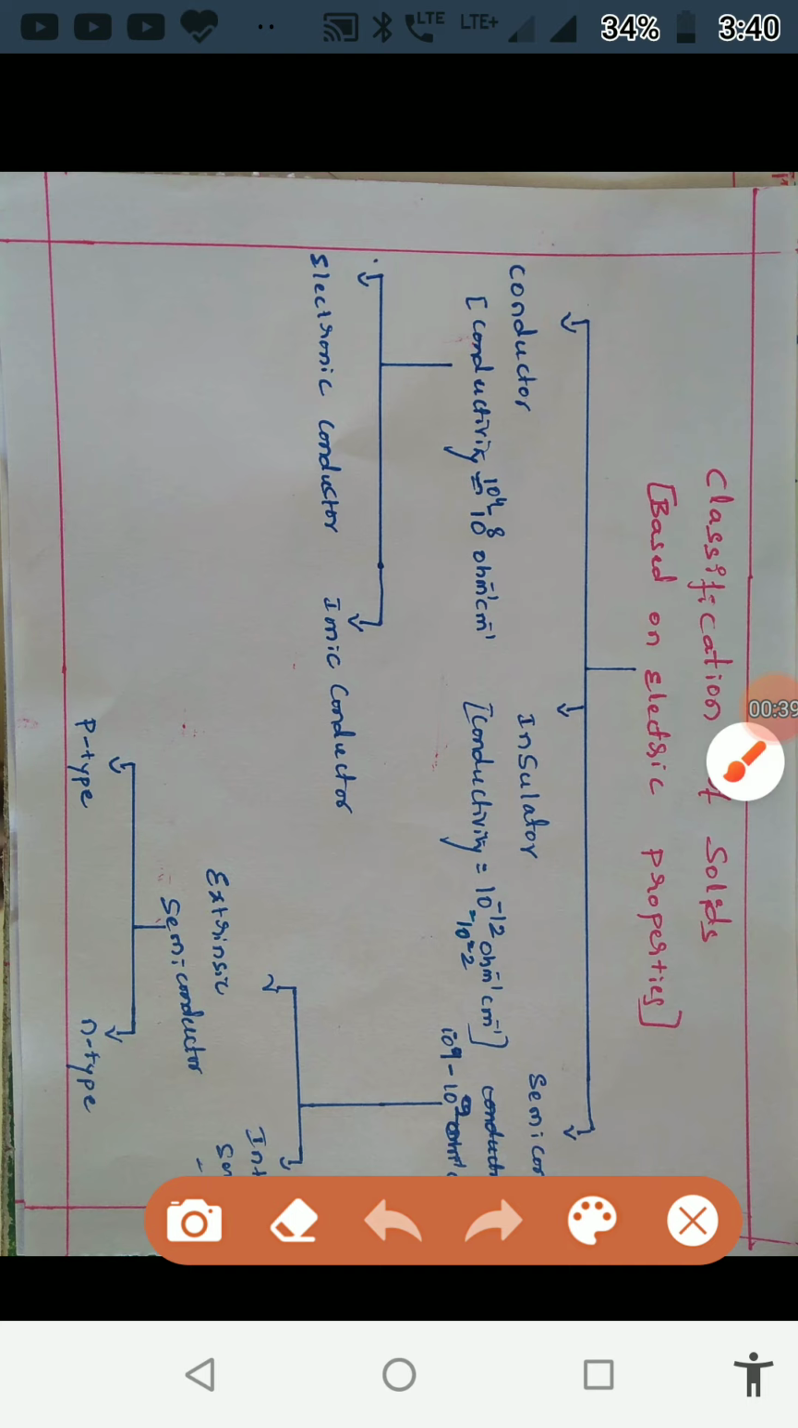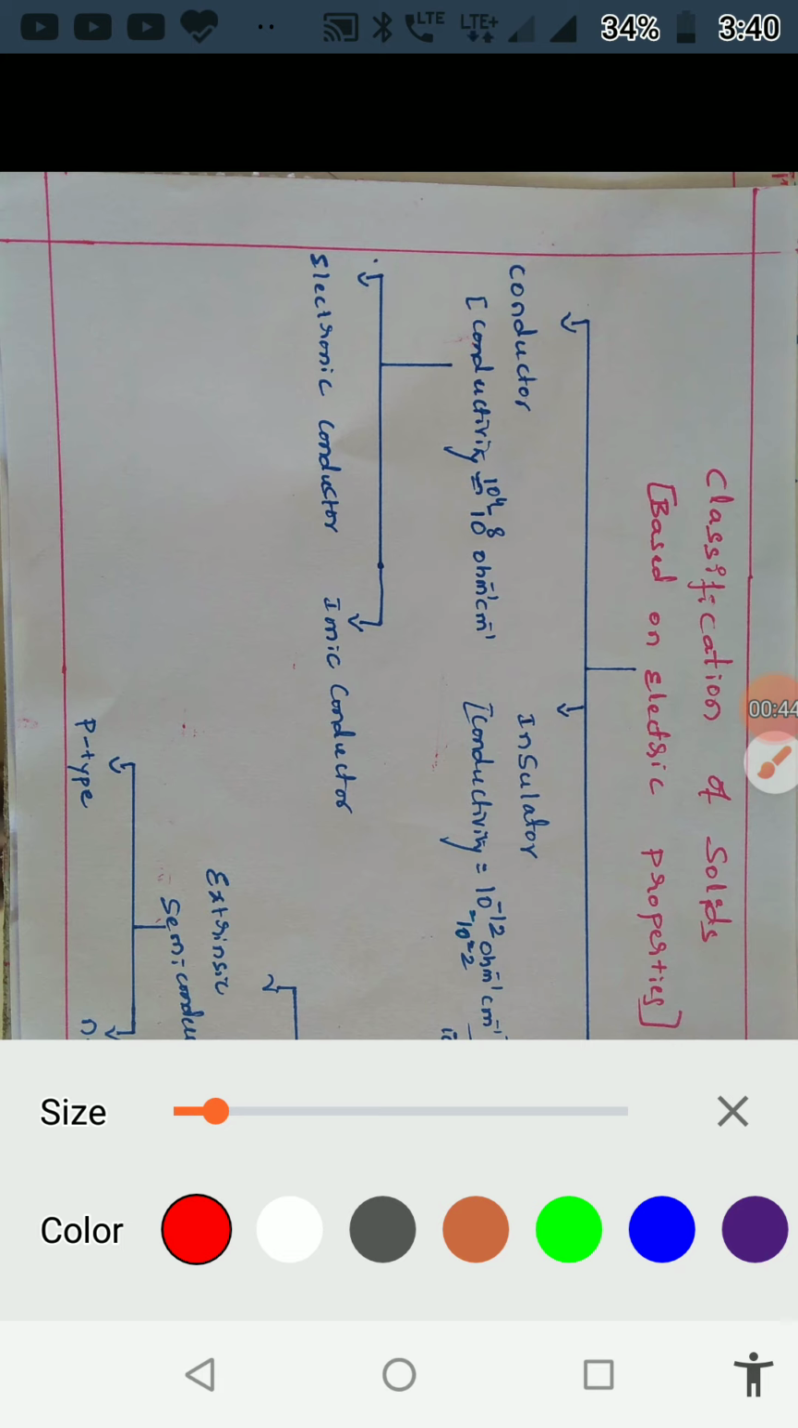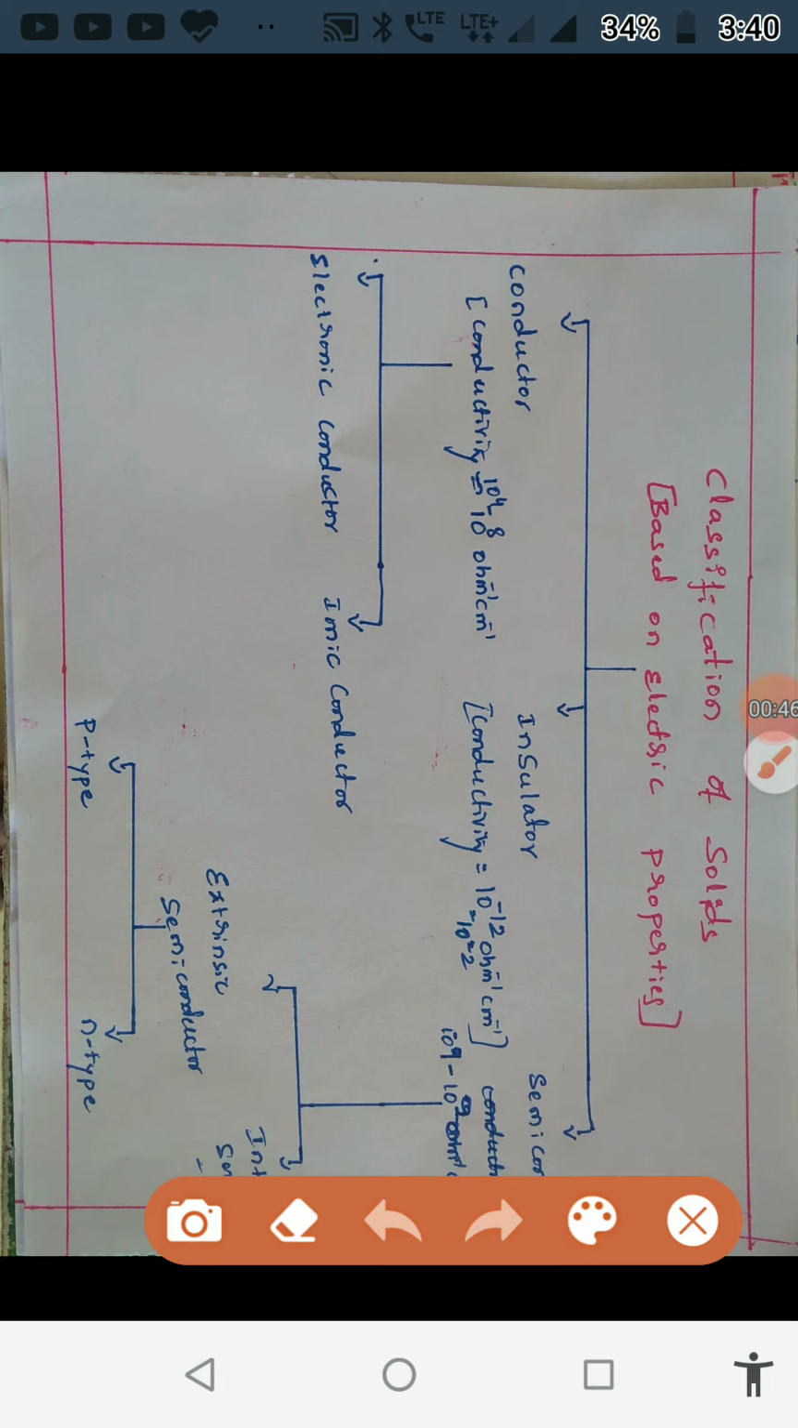Here, the insulators mean they do not conduct the electricity. That means the substances that do not allow a passage of electric current are called insulators. So next we shall move on to the semiconductors.